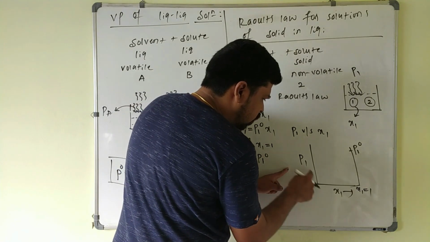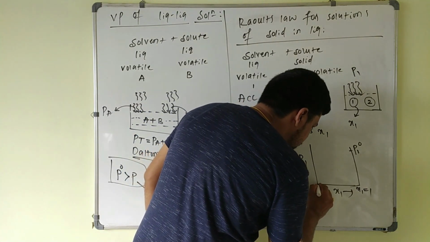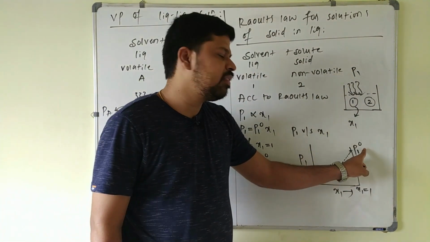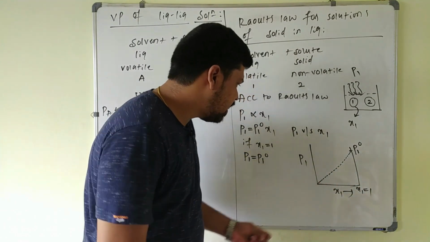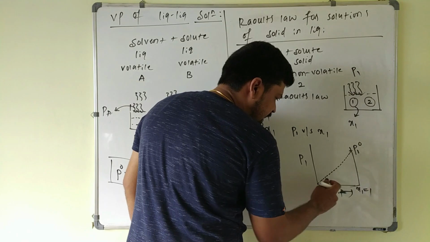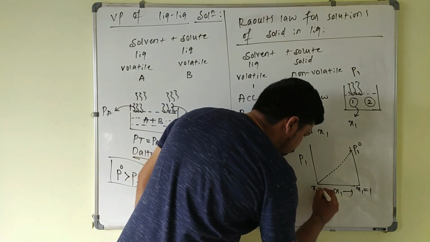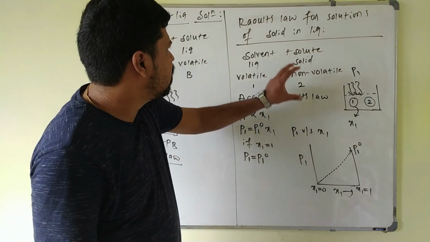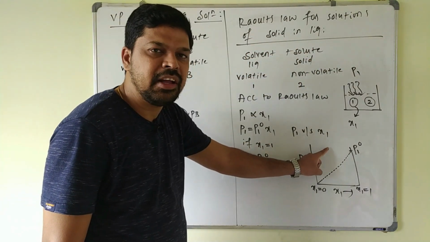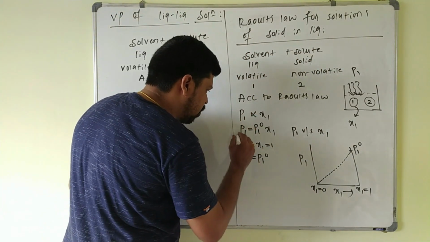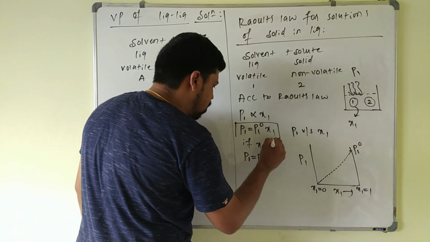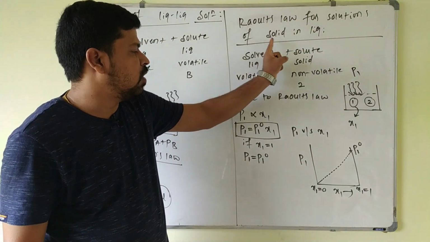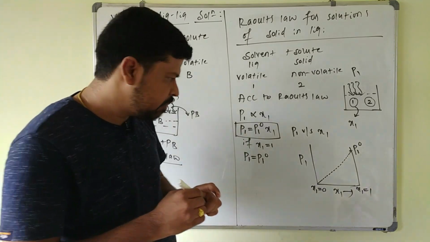Now the graph of these two varies linearly from 0 to the vapor pressure of the pure solvent. At x1 equal to 1, it becomes P1 naught. If you come to this side, as the solute is added, the mole fraction decreases, and here the mole fraction of component 1 becomes 0. When it becomes 0, its vapor pressure becomes completely 0. So this is the graph for Raoult's law for the solution of solid in liquid. Always keep in mind, this is very important: the partial vapor pressure of each volatile component is directly proportional to its mole fraction in the liquid. This is Raoult's law for solid in liquid. Next we will go for liquid in liquid.